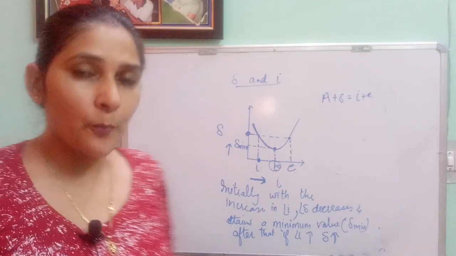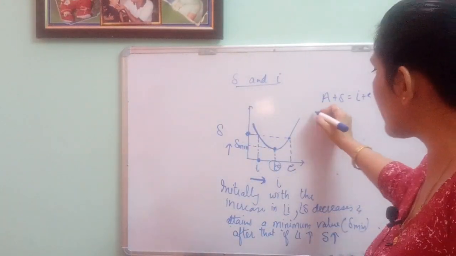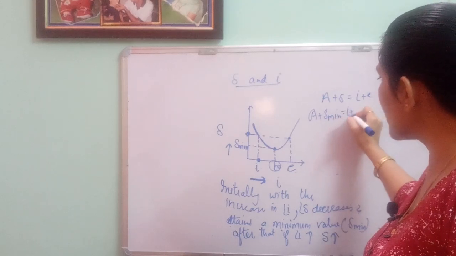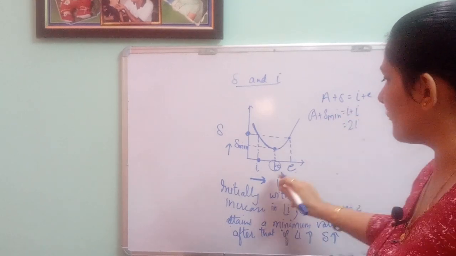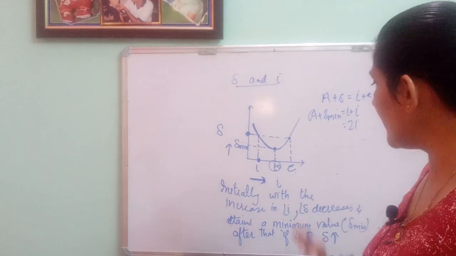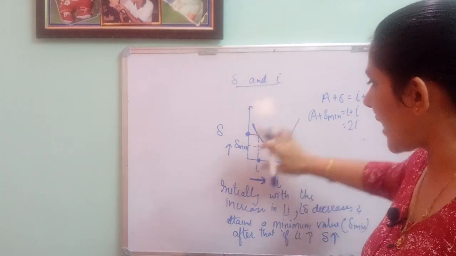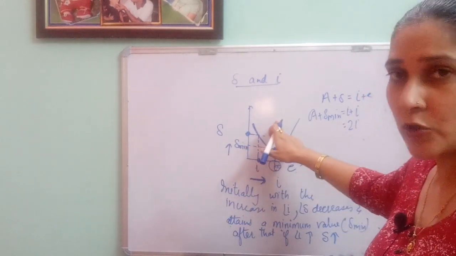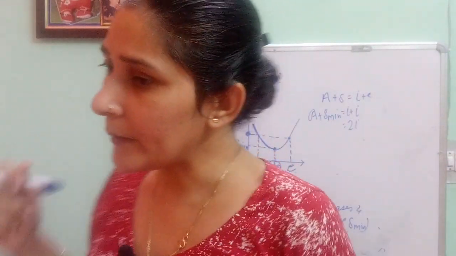इसीलिए मैंने अभी आपको पहले क्या लिखकर बताया था, in case of minimum deviation, A plus delta minimum is equal to I plus I, that is equal to 2I. वो मैंने इसके लिए लिखा था बेटा जी. Are you understanding it? I believe you are able to get it. This is a graph between delta minimum, angle of deviation and incidence. The shape should be correct. ये graph paper में भी पूछा जा चुका है.